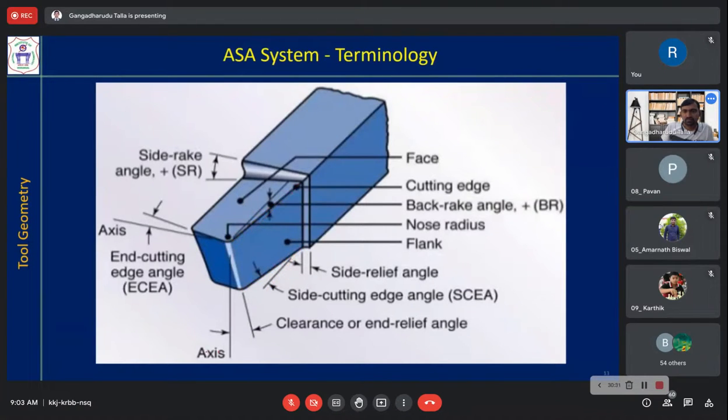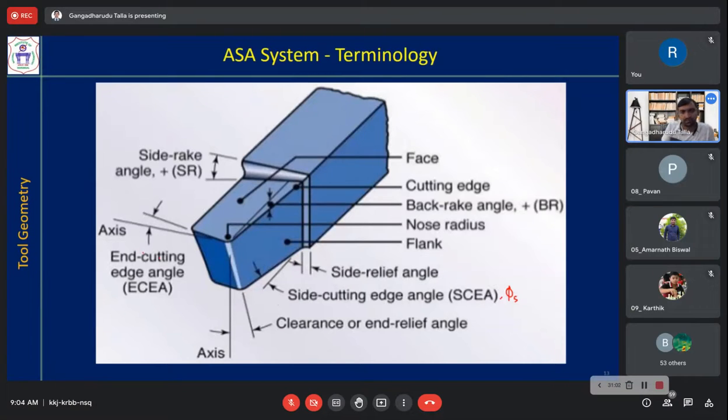Okay, necessarily I have removed. Okay, so side cutting edge angle is represented with phi s. Now let us have a look at the principal cutting edge angle. Are the side cutting edge angle and principal cutting edge angle the same? Side and principal are same.